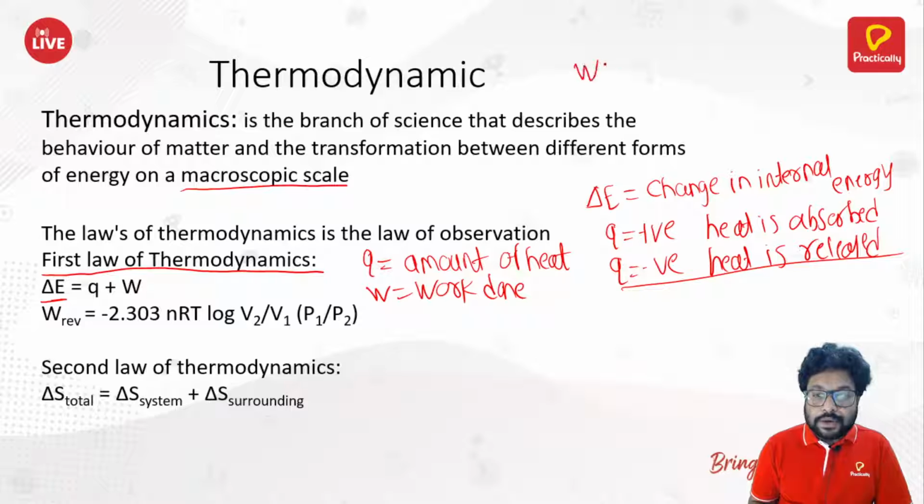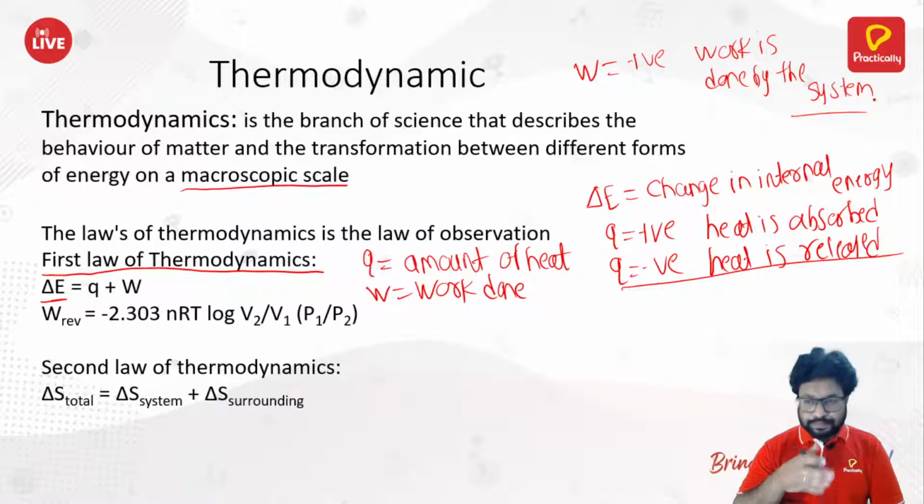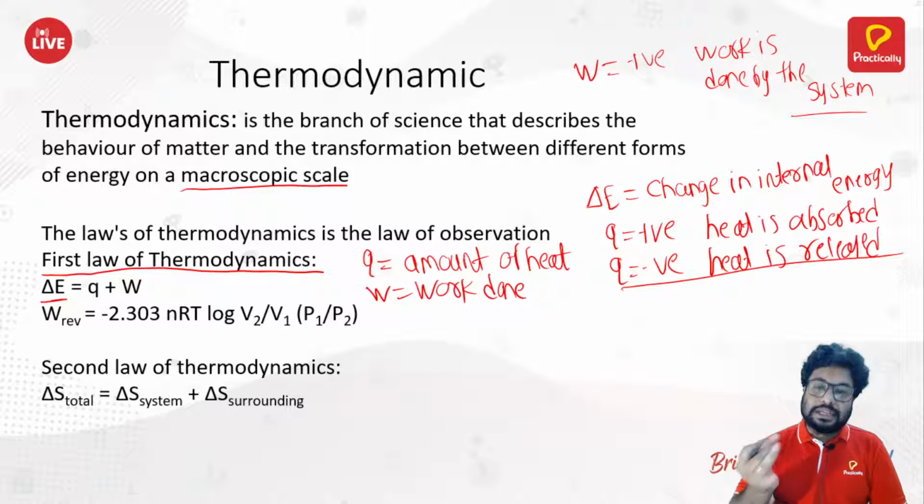What is meant by W? W is work done. If W is positive, work is done by the system. What is meant by system? System is that part of the universe which is under thermodynamic consideration, or that part of the universe which is getting investigated under the laws of thermodynamics. That is called the system.